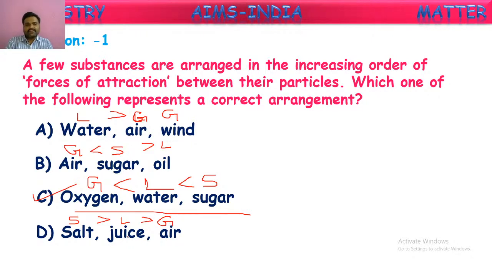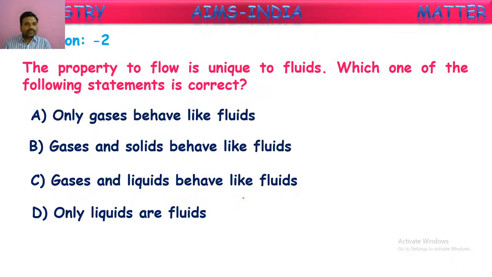The first one has the greater, the last one has the lower. So this will be a wrong answer. So finally, the correct answer for this question is C. That means gases have the least force of attraction, and solids have the greatest force of attraction between their molecules. Next, let us go through one more question.